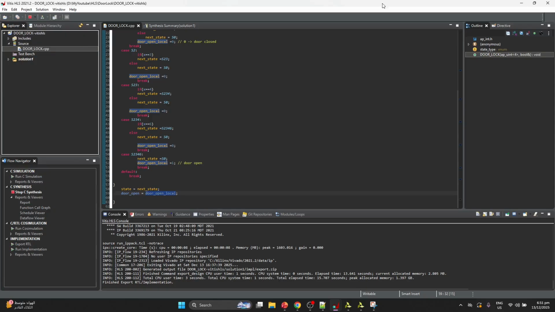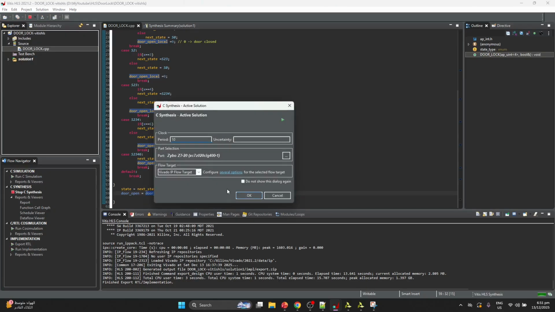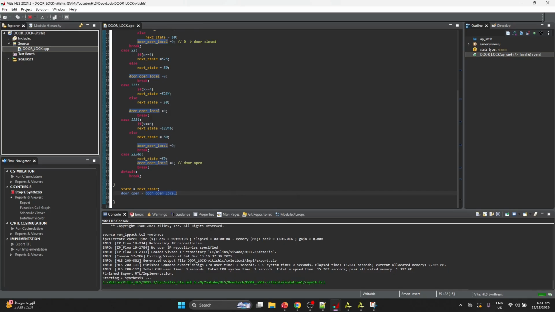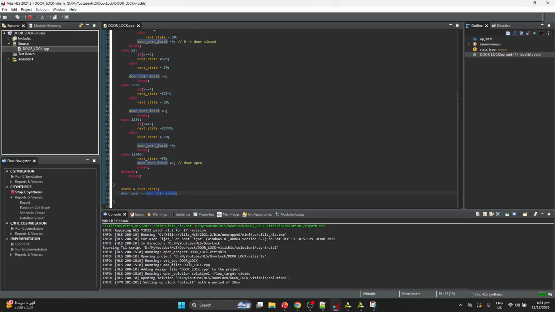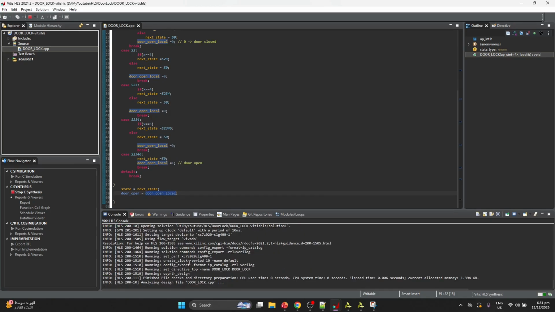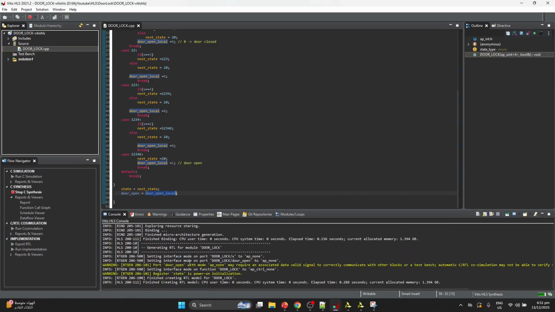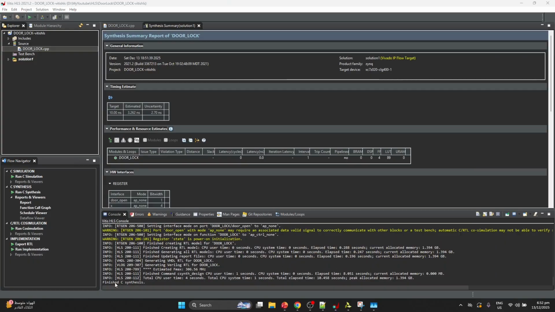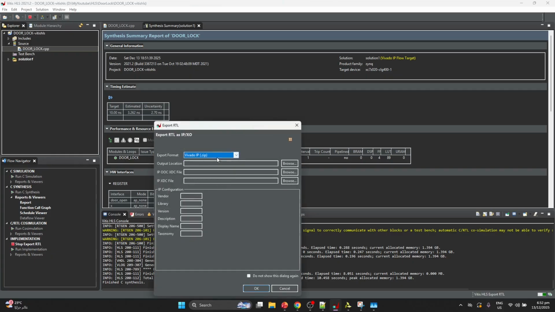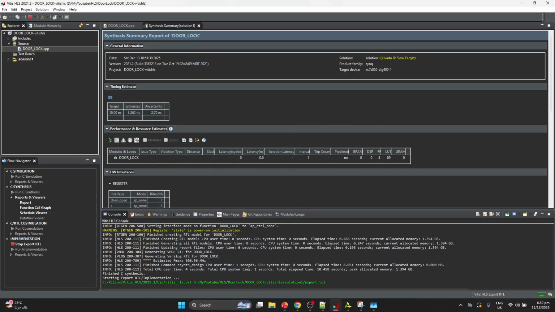After that, we will synthesize this design, and after successful synthesis, we will export this as an IP to Vivado. Now the synthesis finished successfully. Then we will export the RTL Vivado IP.